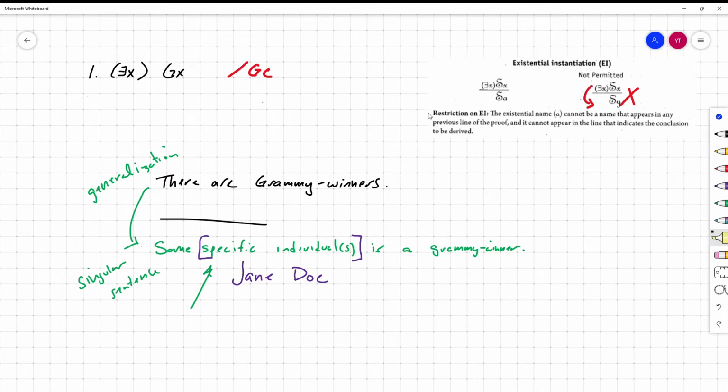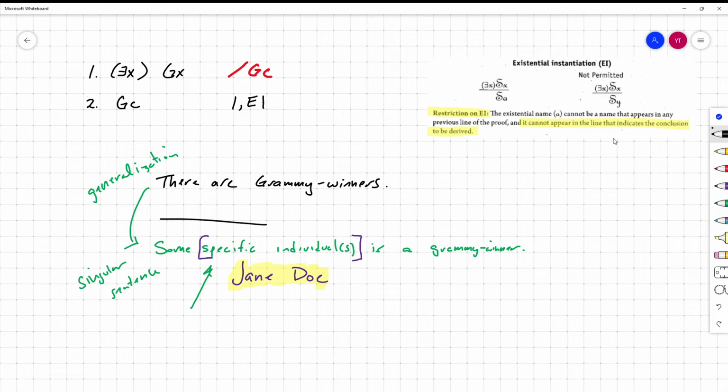And in essence, these two restrictions exist to make sure that we are using, again, this is only analogy, sort of a pseudonym for that specific individual. So let's take a look at both of these in turn, and I'm actually going to look at the second one first. Without that restriction in place, then line 2 here, as it appears, would be legal. It's clearly a piece of invalid reasoning, and so we sort of don't want it to be legal.